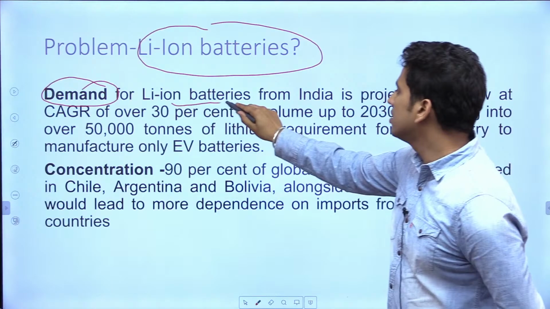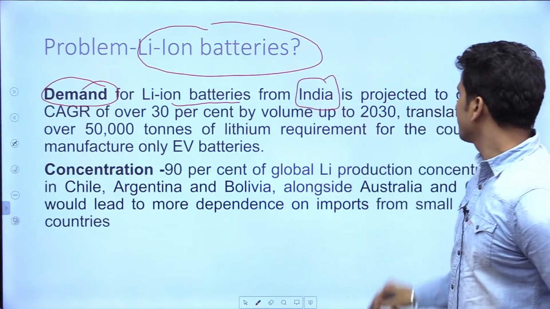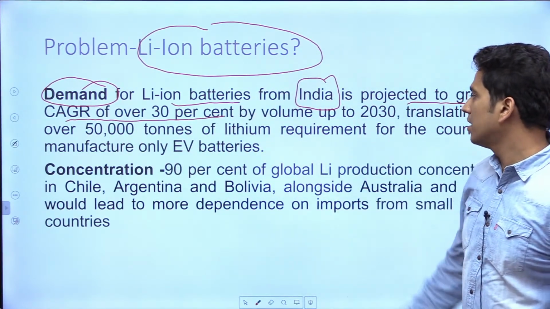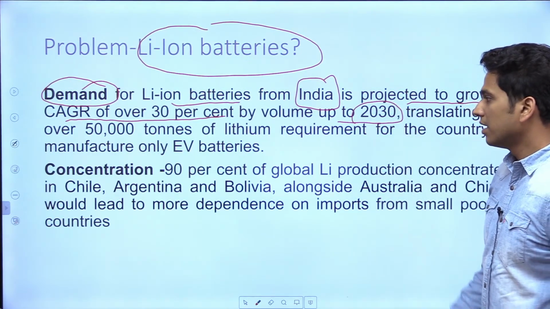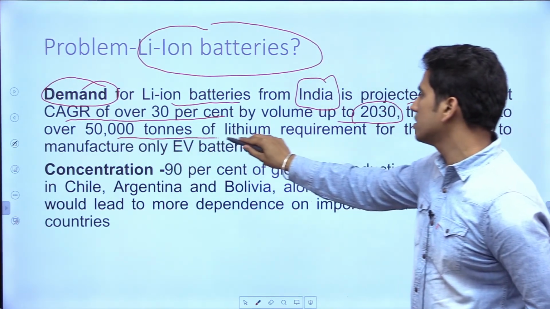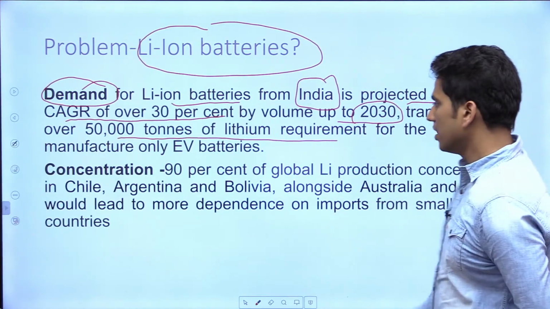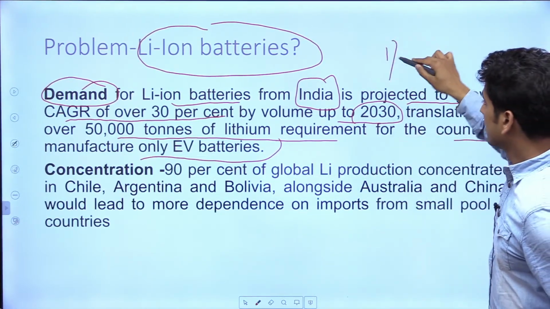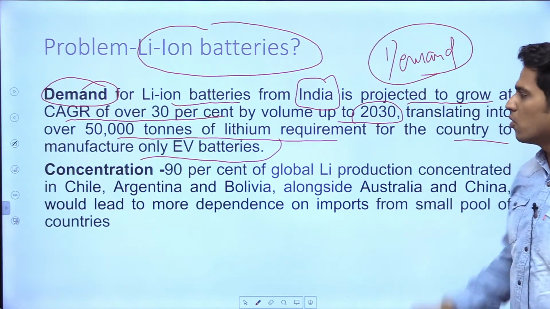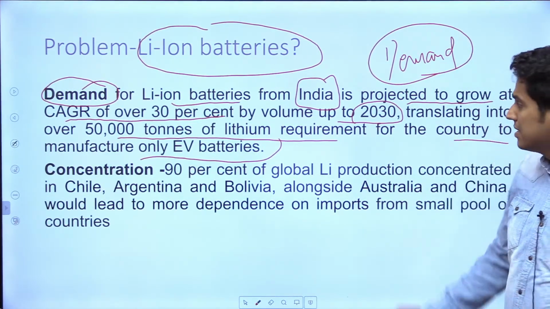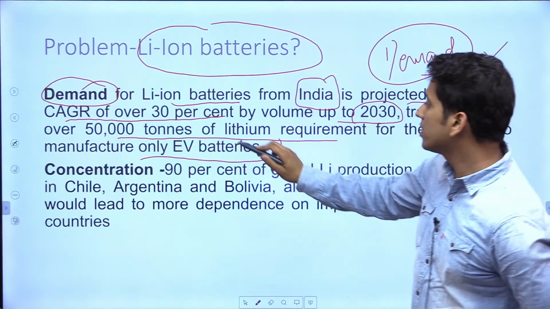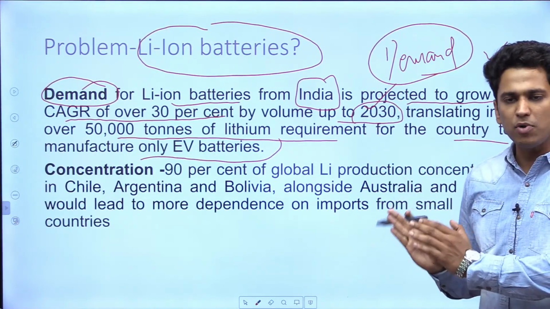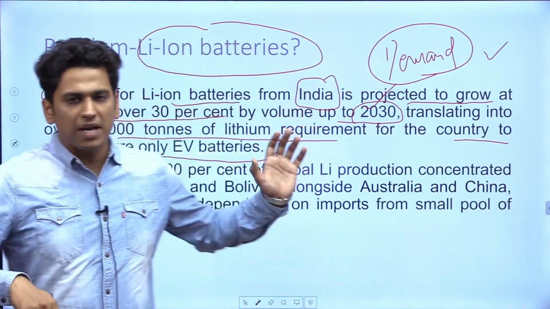The demand for lithium ion batteries in India is projected to grow at a CAGR of over 30% by volume up to 2030, translating into over 50,000 tons of lithium requirement for the country to manufacture only EV batteries. So can you see the context here? We are talking about demand. If we have to use it in electric vehicles, the demand is going to grow over 30% by volume up to 2030. That is a very big amount.